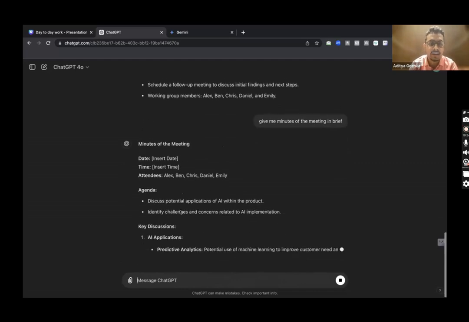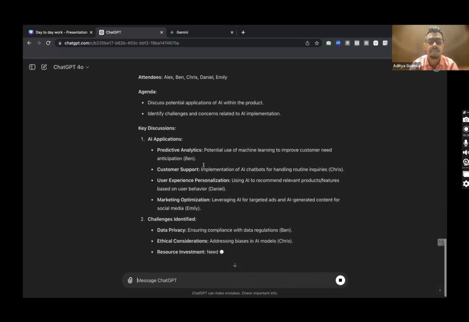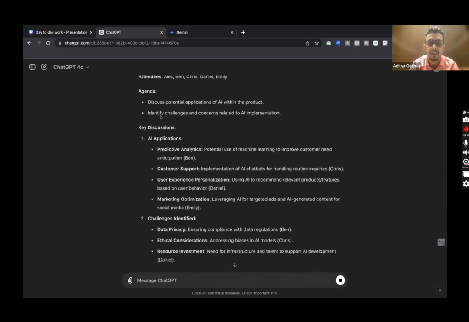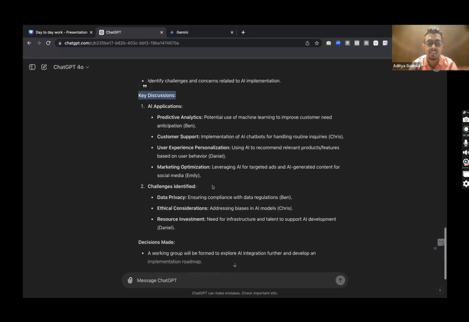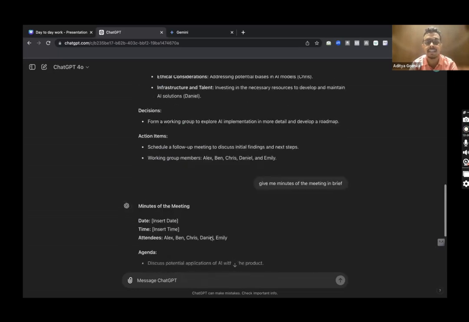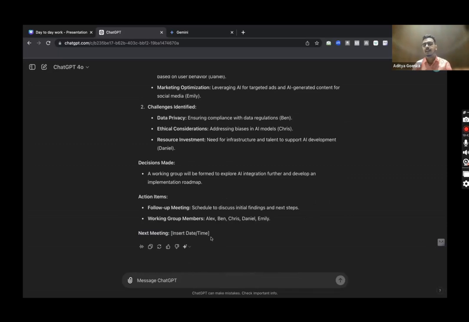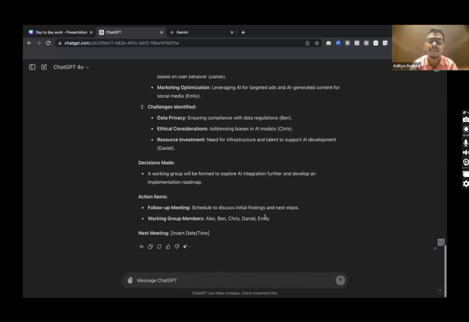Okay, minutes of the meeting: date, time, attendees, agenda was discussing potential applications of AI within the product, identifying challenges and concerns related to AI implementation. Key discussion: AI applications, challenges identified, decisions made, action items, next meeting, etc. So basically, you can ask ChatGPT what you want exactly from that particular meeting transcript, or you can get minutes of the meeting, or you can do basically any potential thing with that simple transcript. That is the power of it.